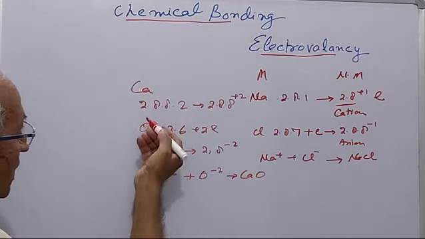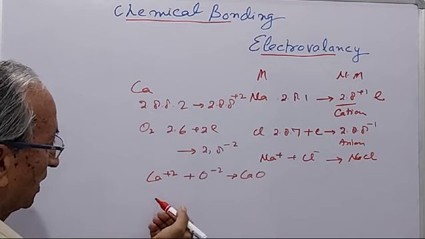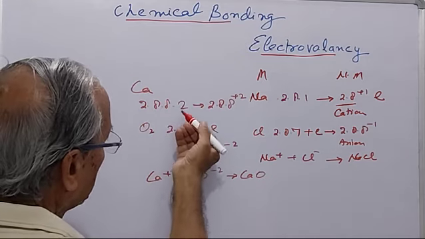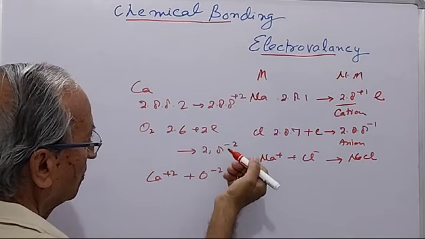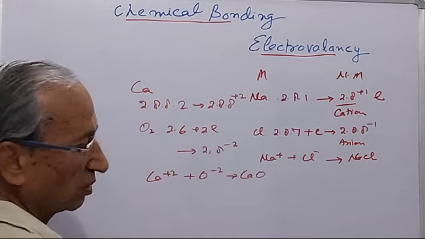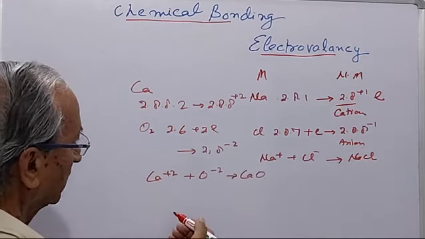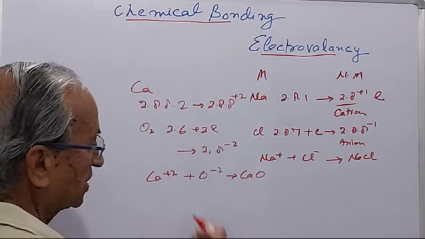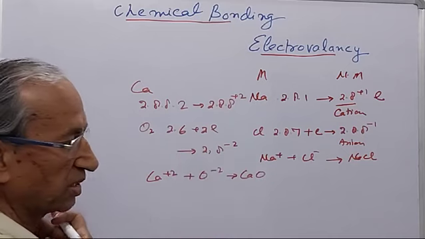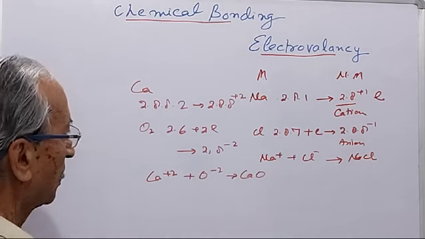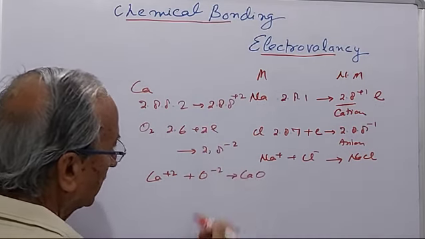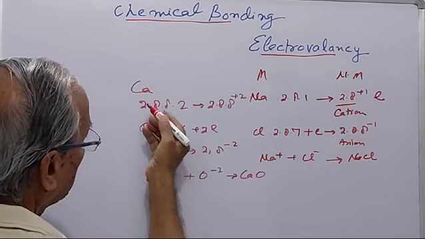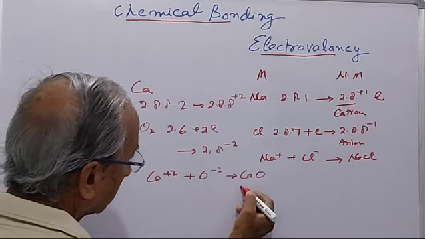Okay, so here is the reaction between a metal and a non-metal. Calcium, whose configuration is 2, 8, 8, 2, loses 2 electrons and forms the cation plus 2. And oxygen has a 2, 6 configuration, that is 6 electrons in the second orbit. It gets 2 electrons and forms 2, 8, that is the anion. Now the reaction between the cation and anion forms calcium oxide.